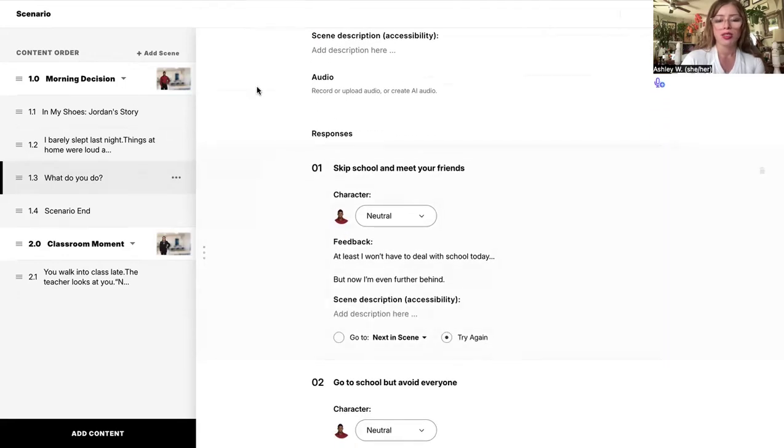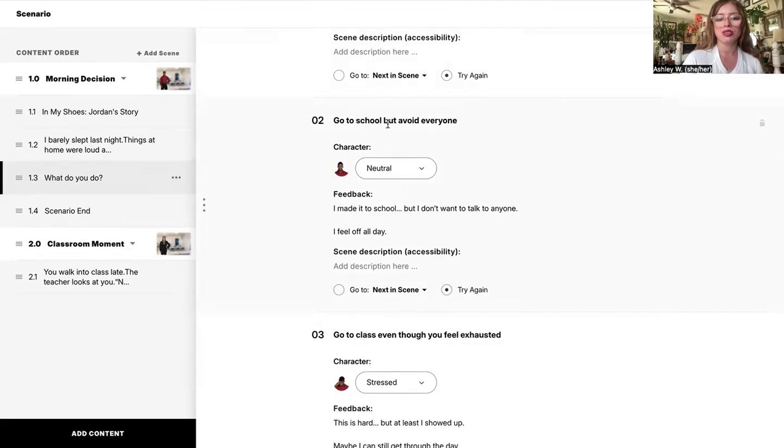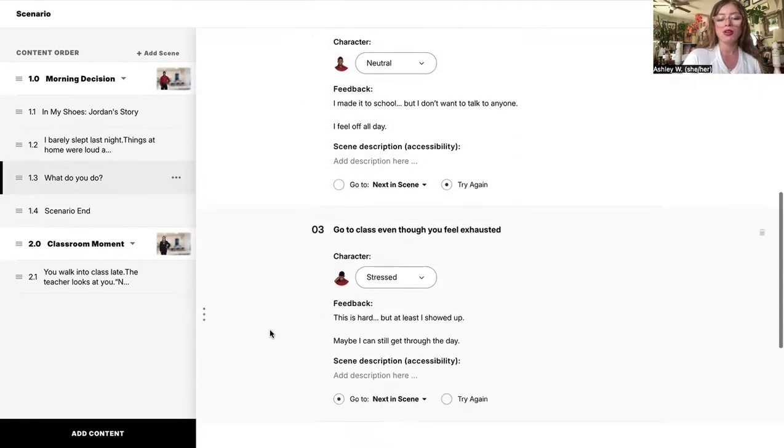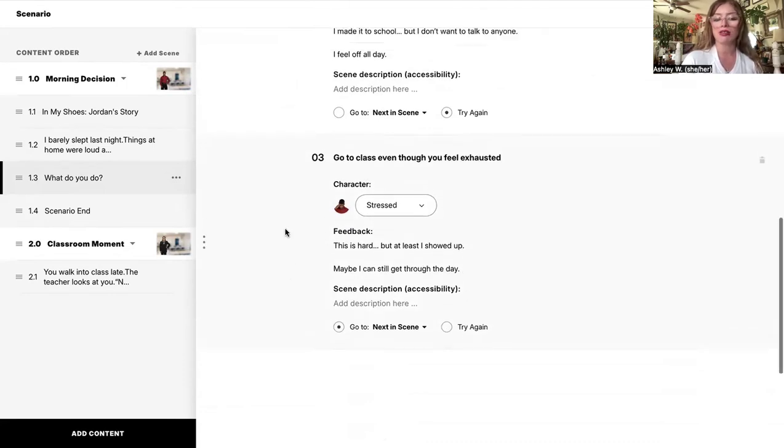So we have our responses down here. The learner can choose for Jordan to skip school and meet your friends, but then we have our decision feedback down here. So if a learner were to choose that, it would result in at least I won't have to deal with school today, but now I'm even further behind. The learner can choose go to school but avoid everyone, and the feedback would be I made it to school, but I don't want to talk to anyone. I feel off all day. Or the learner could choose go to class even though you feel exhausted, but the feedback would be, this is hard, but at least I showed up. Maybe I can still get through the day.